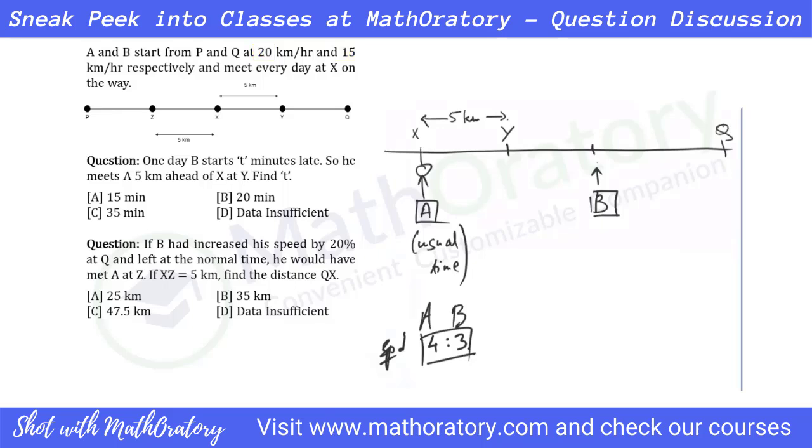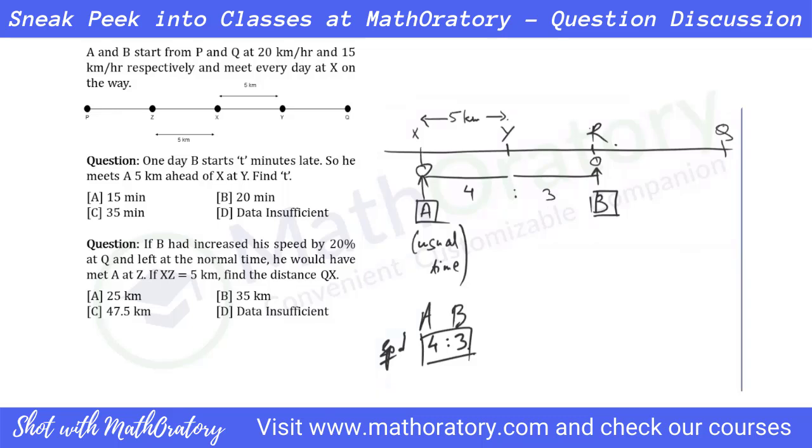So in a given amount of time, what I mean is, after reaching point X and this point, whatever that is, let's name that point R or something. After reaching this point X and after reaching this point R, A has traveled to Y and B has traveled to Y in the same time period, isn't it? So because the speed ratio is 4:3, in a given time period, the distance covered would also be in the ratio of 4:3. So these two distances should be in the ratio of 4:3.